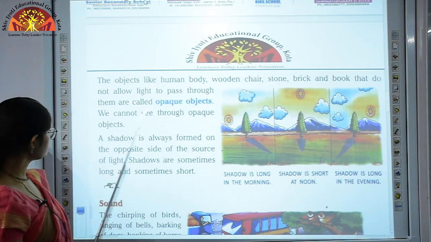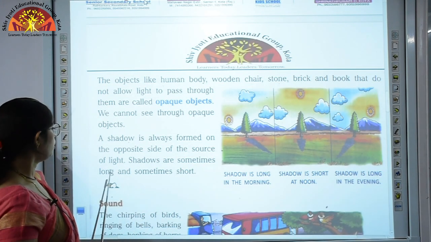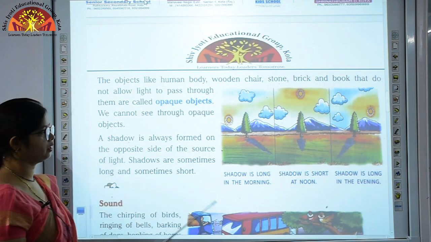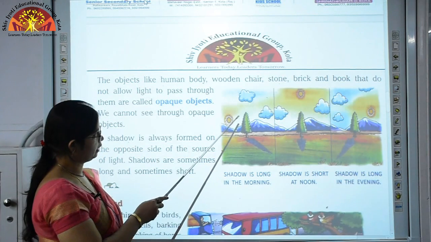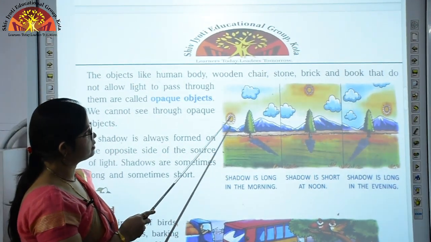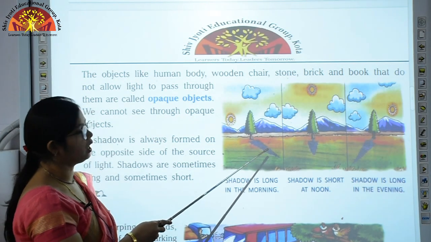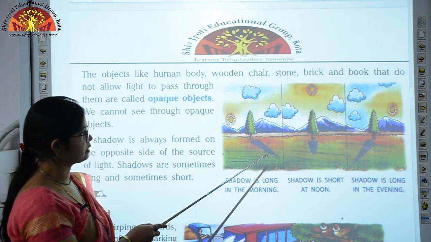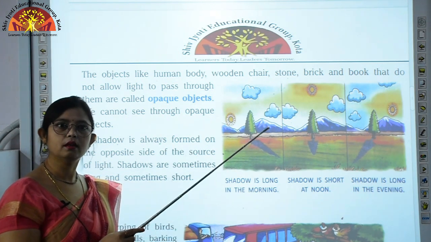Okay. So a shadow is always formed on the opposite side of the source of light. Shadows are sometimes long and sometimes short. Now you can see in the picture given in your book that a tree is here and the source of light is the sun, which is behind the tree. So a shadow is formed at the opposite side of the light source, that is in this side. If sun is at right side, then the shadow will be formed at left side.